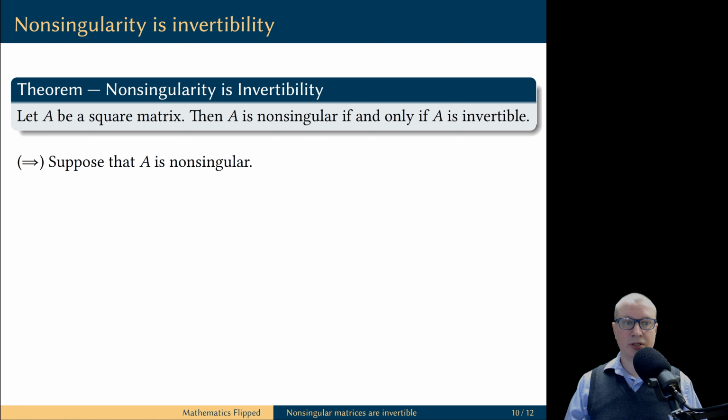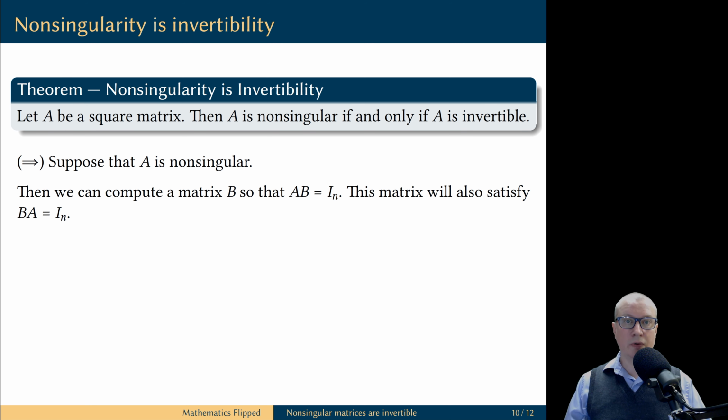In the forward direction, we are going to assume that we have a non-singular matrix A. Our goal is to prove that it is invertible. But we already know this, right? If you start with a non-singular matrix, we have a procedure that constructs a matrix B such that A times B is identity. And we also proved that this matrix B automatically satisfies the equality B times A is equal to identity matrix. This means this matrix B is the inverse of A, and hence A is invertible.